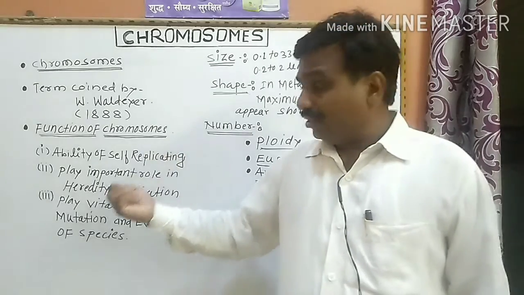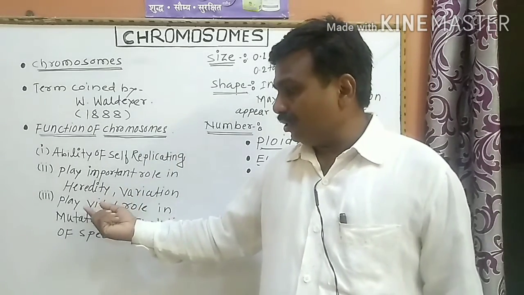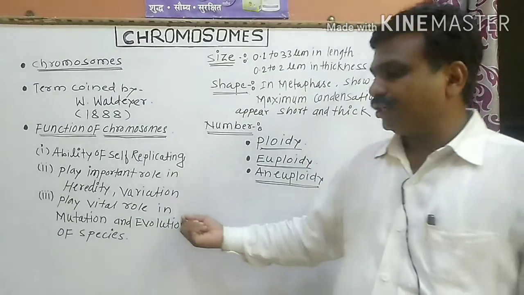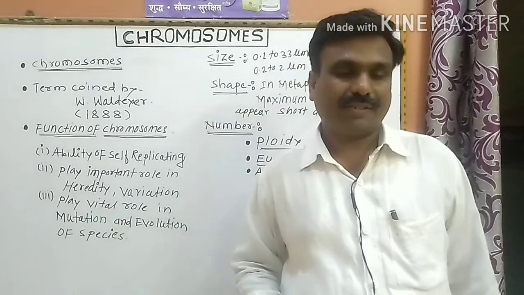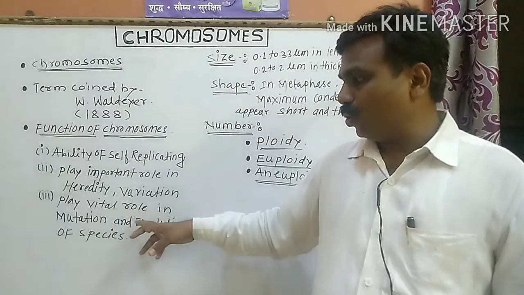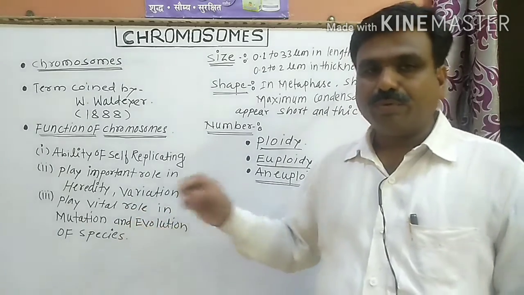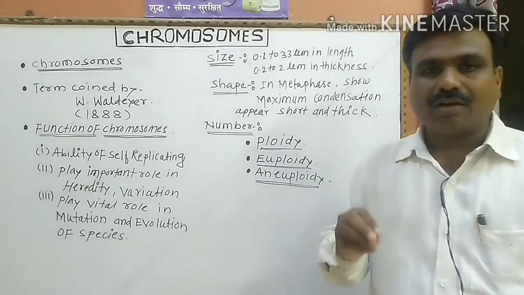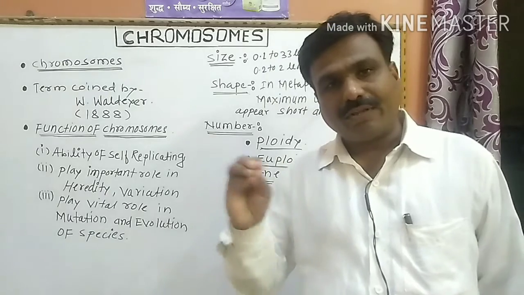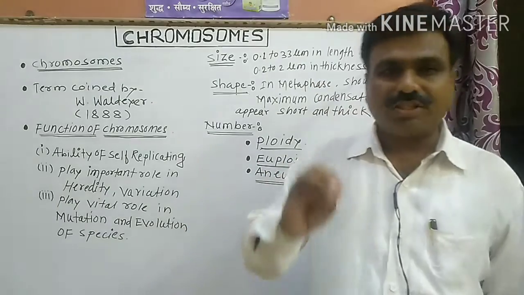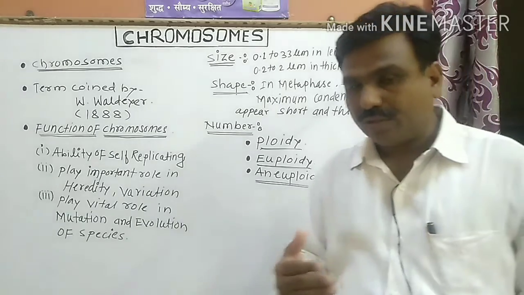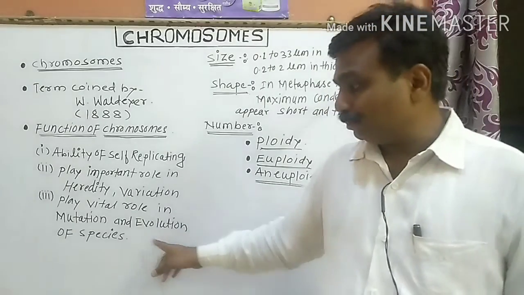Another function of the chromosome is that it plays a vital role in the mutation and evolution of the species. What is meant by playing a vital role in mutation? Mutations are sudden changes in the expression of a character due to a change in the structure of the chromosomes, and the evolution of the species.